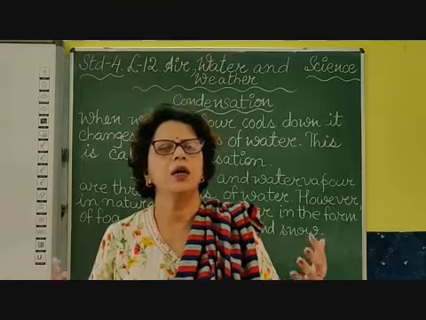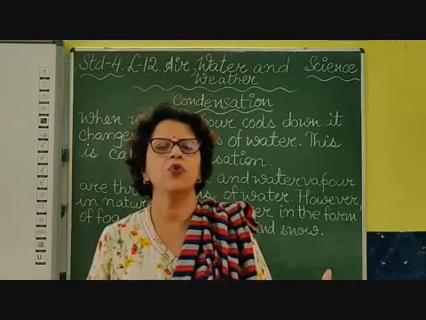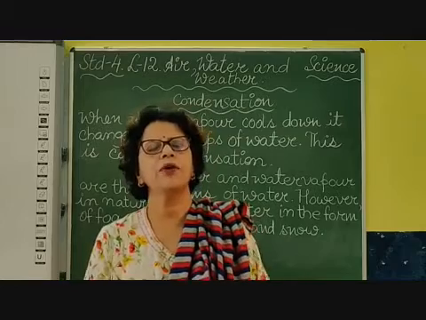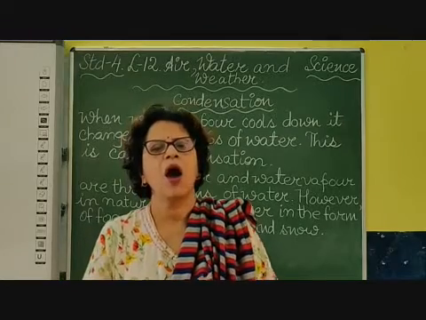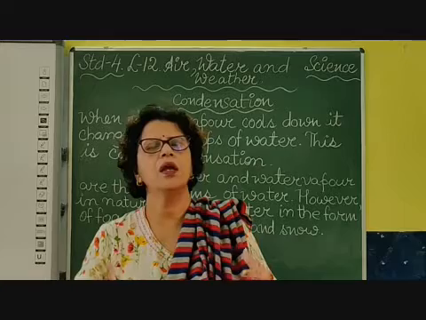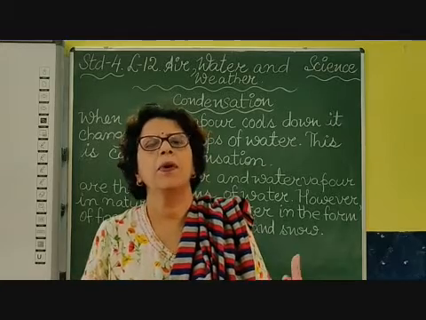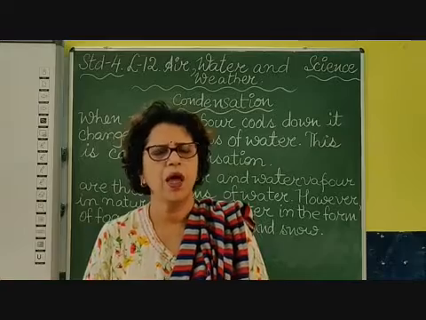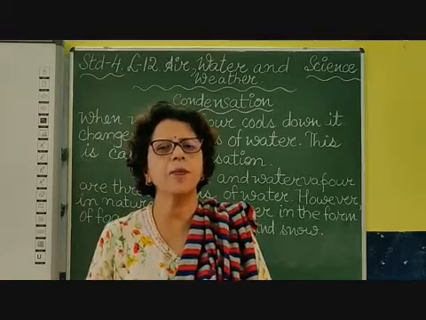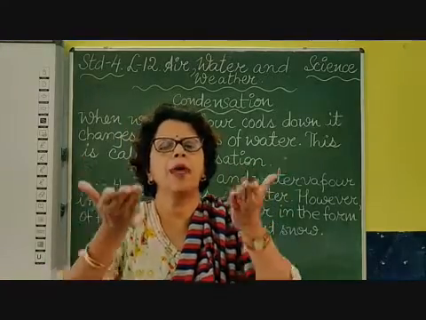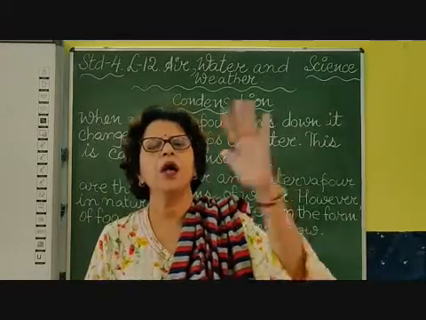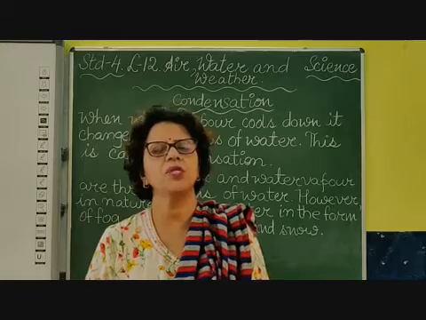You take a pan and some water and keep it for boiling. After some time you see bubbles, the water is getting heated up. And once it gets heated up, you see the vapor, the steam, coming out. Put a lid on the top of this pan.